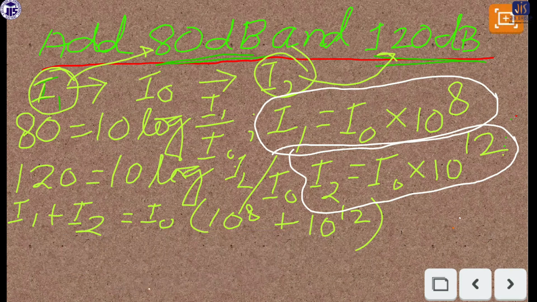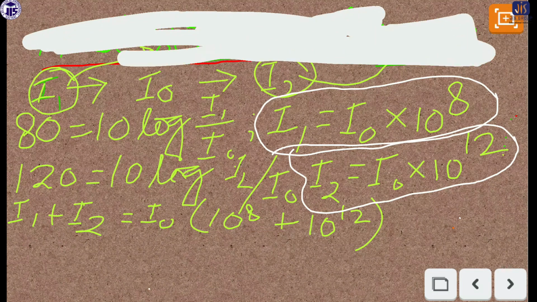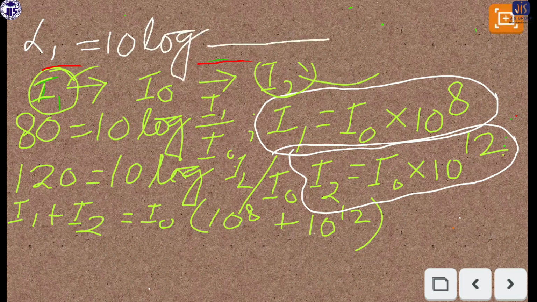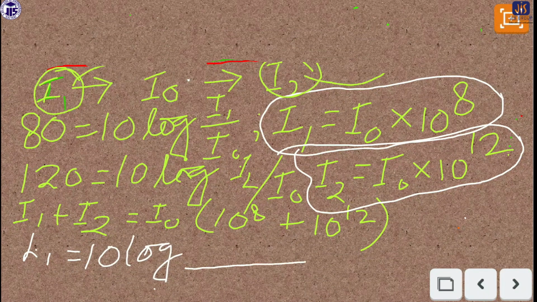From the starting point, I will show you what the equation is. L1 equals 10 log of (I1 plus I2) divided by I0.